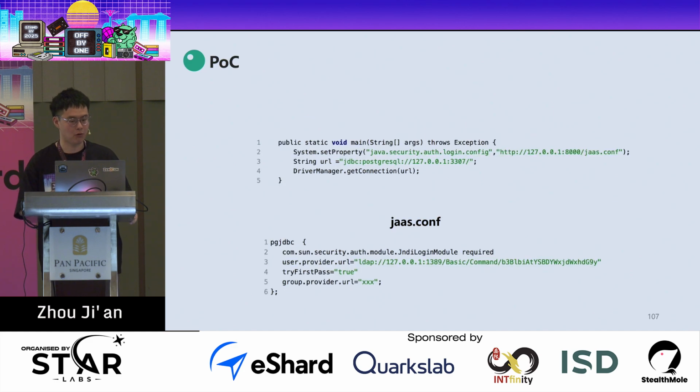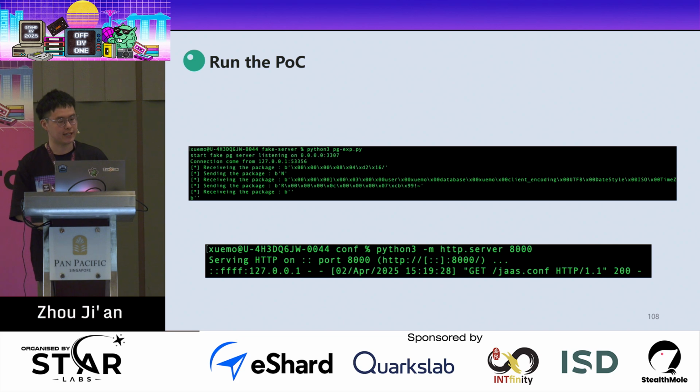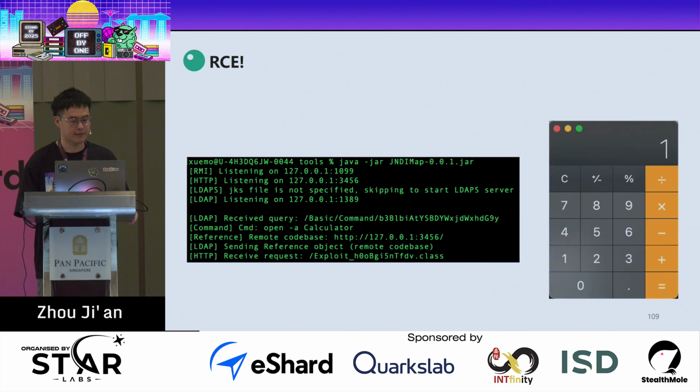And here, this is the PoC, and you can see that we need to set a system property to our remote JAAS configuration, and then we set the JDBC URL. And below is a similar JAAS configuration, we only need to change the name. And here you can see that our evil PG server will receive the request from the client, and we just return some malicious payload to let it use the JAAS API to log in. And then the client will fetch the JAAS configuration on our remote HTTP server. And then it will try to connect to our JNDI server and send an LDAP request. And we just return some payload to let it open the calculator command, and we can achieve RCE.